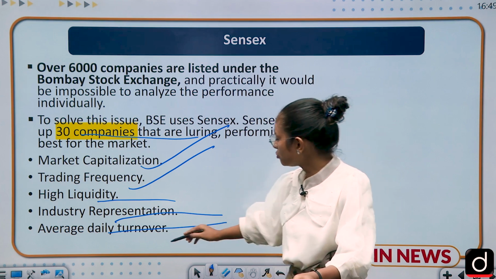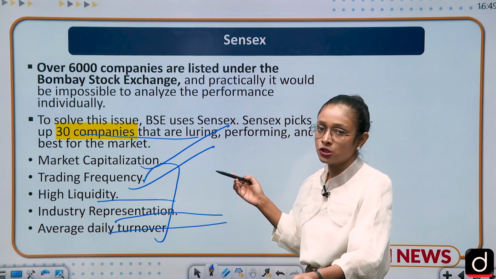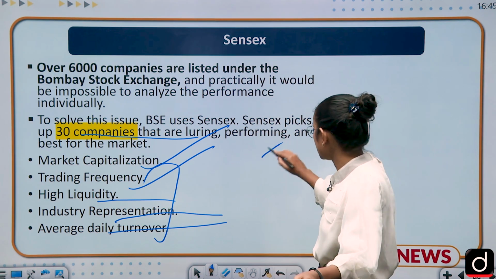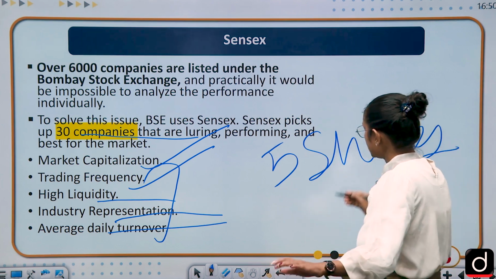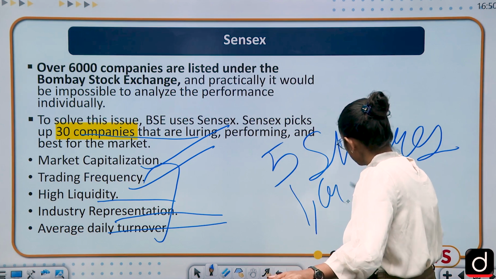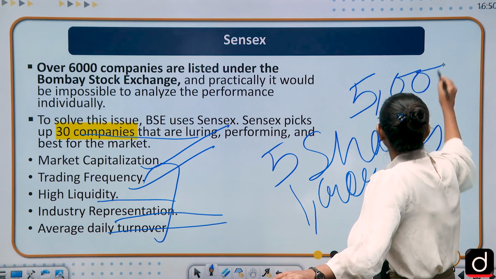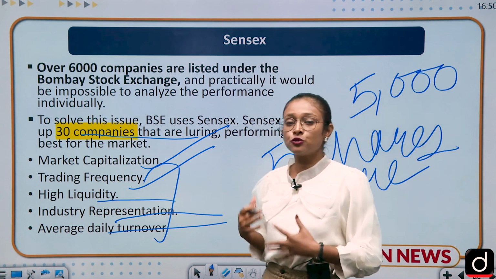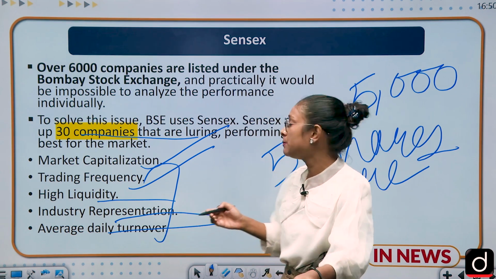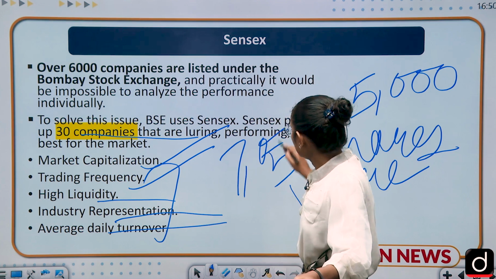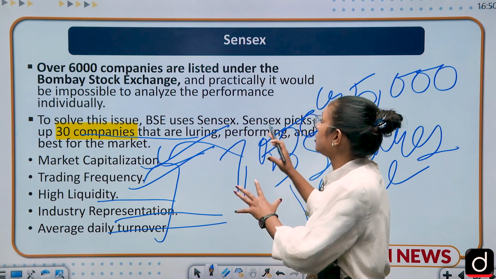You must be familiar with all these terms, but here I am going to help you understand what market capitalization is. Suppose you have 5 shares of 1 crore rupees each, and each has the value of 1 crore. So what is the exact value? It is 5 crore. But in the market, if you sell and invest, it may be subtracted or it may be added, so it can be 7 crore. So this is called market capitalization. This is a brief about the Sensex.